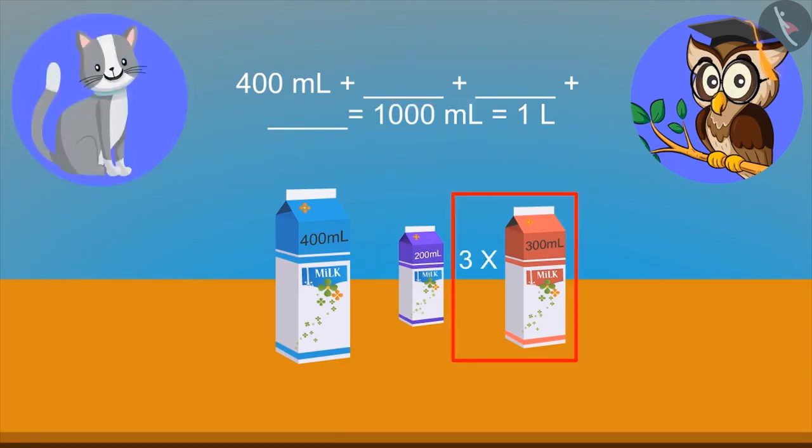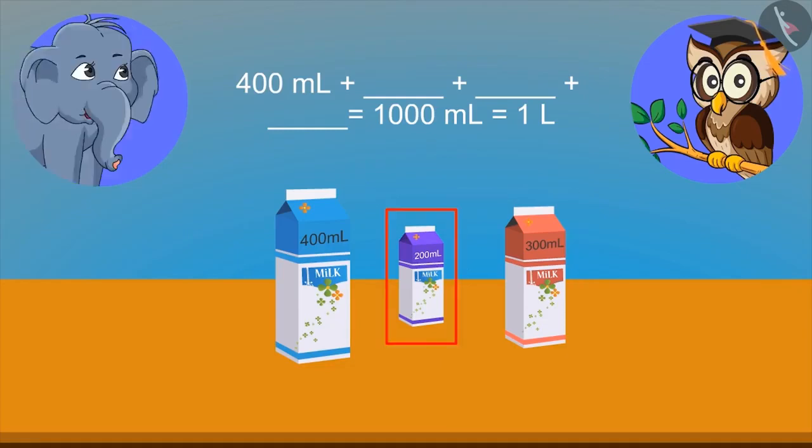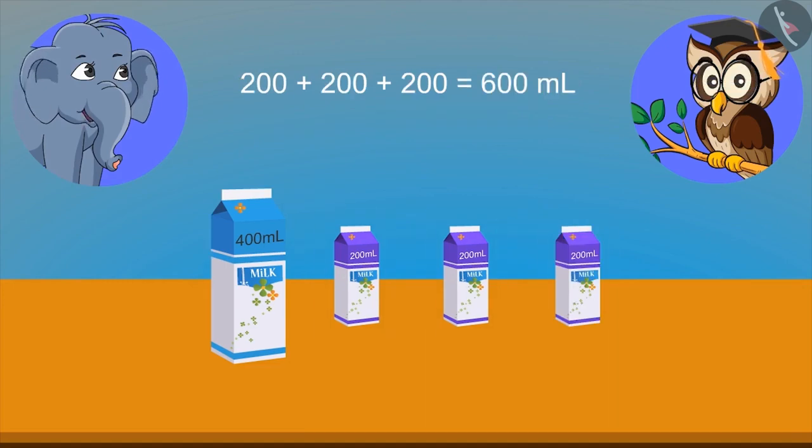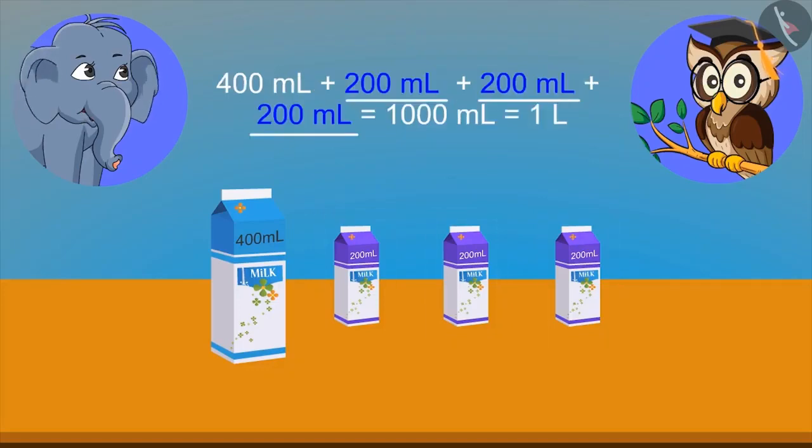Is the answer 300 ml? On combining, I think it will make 1000 ml. I think the correct answer is 200 milliliter. Mixing 3 packets of 200 milliliter makes 600 milliliter. And mixing these 600 ml with 400 ml will make 1 liter.